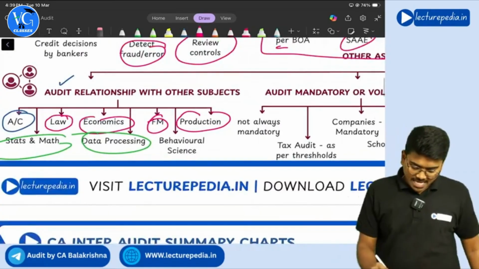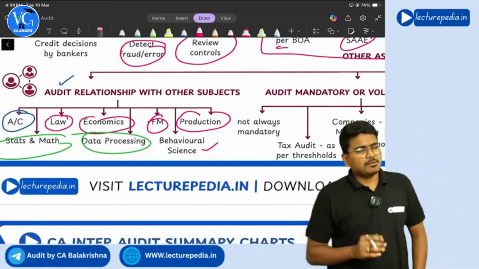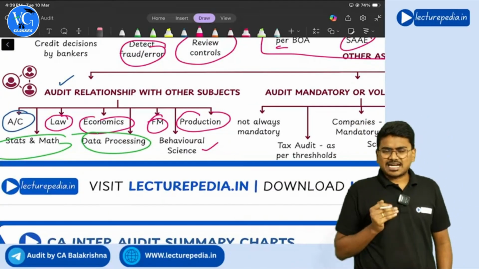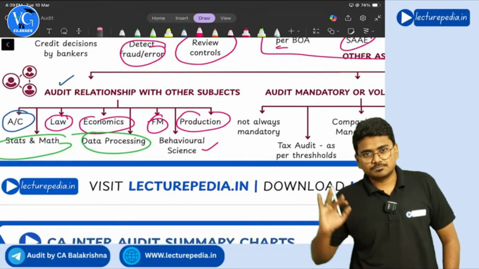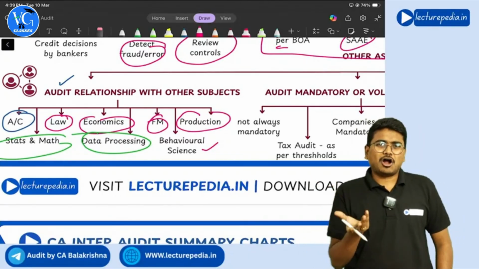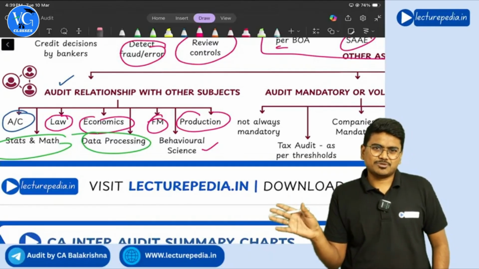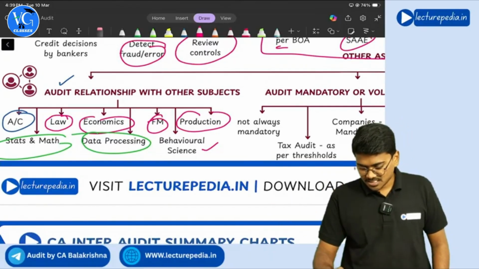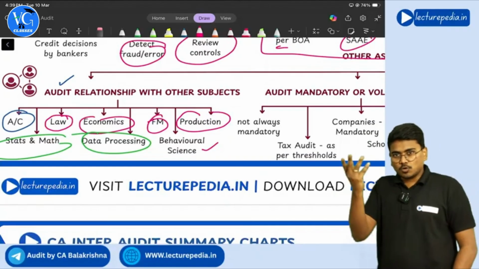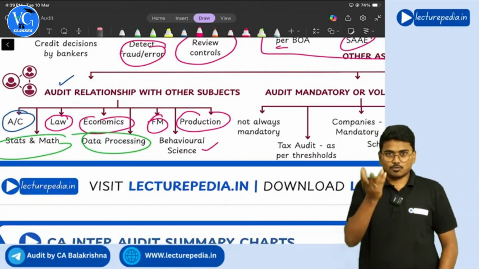Next, final one, behavioral science. What is behavioral science? Behavioral science is nothing but the study of how other persons behave. Sir, why should an auditor know about the behavior of other people? Now, practically, when you go for an audit, what generally happens?